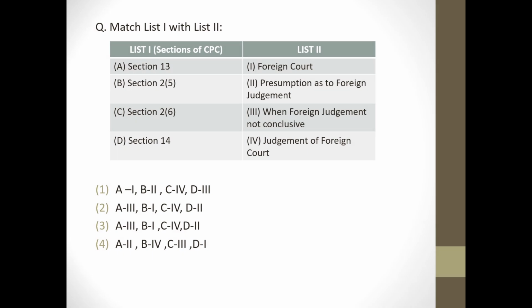Next question, match the following. Section 13, when foreign judgment not conclusive. Section 2.5, foreign courts. Section 2.6, for judgment of foreign court. Section 14, presumption as foreign judgment. So answer will be option 2.